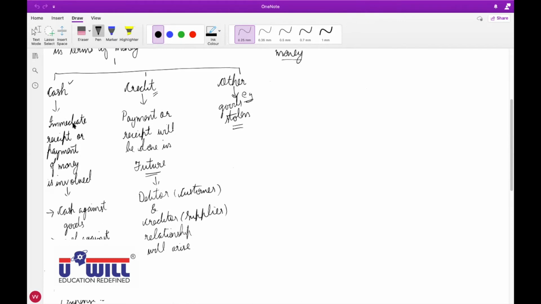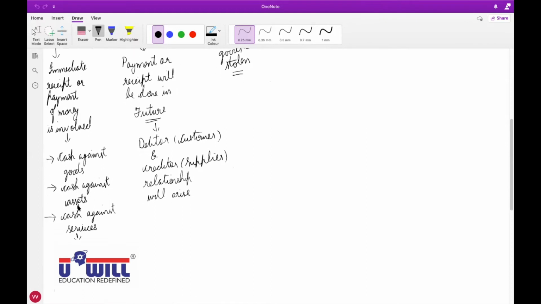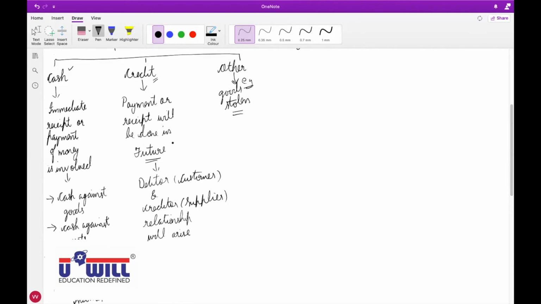Cash transactions means immediate receipt or payment of money is involved. There we can have 3 types of transaction: either cash against goods, or cash against assets, or cash against services. Whenever any services are involved, either you will be incurring an expense or earning an income. If we are giving the services, we will earn income and receive the money. If we are receiving the services, we are paying the expense and cash goes out.